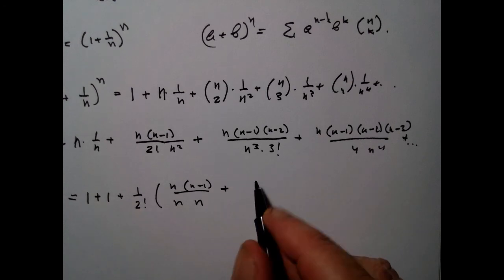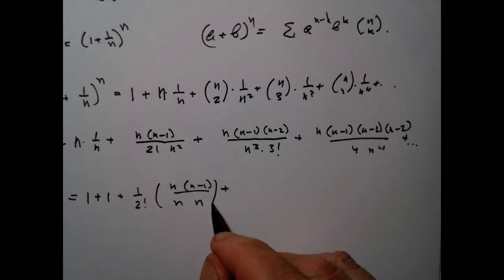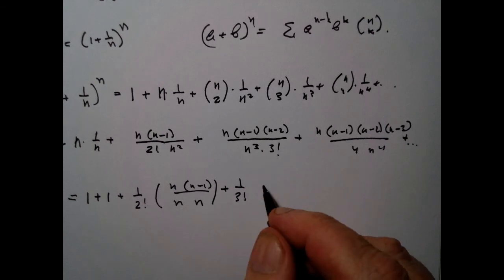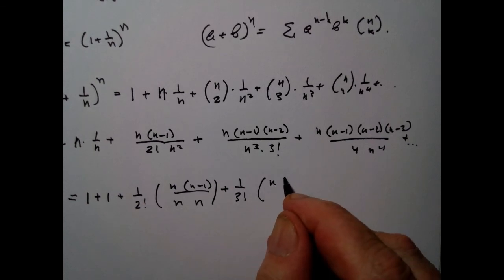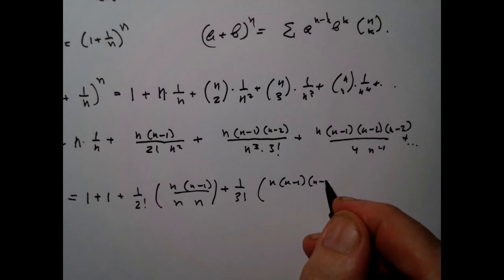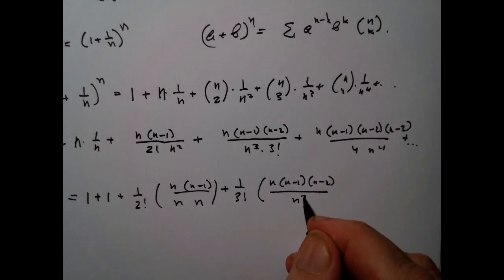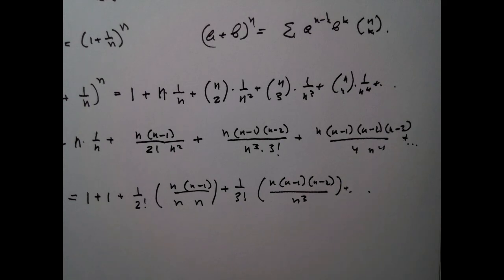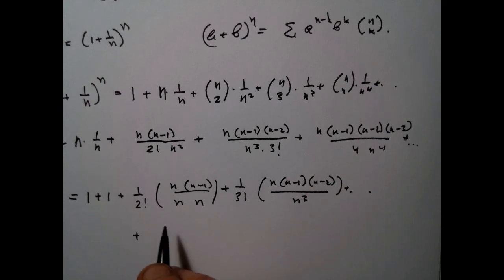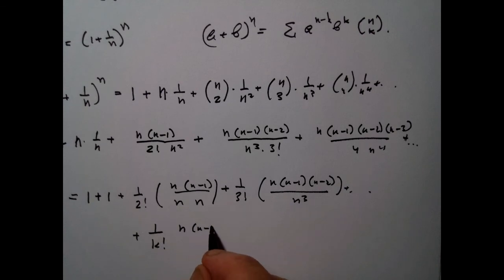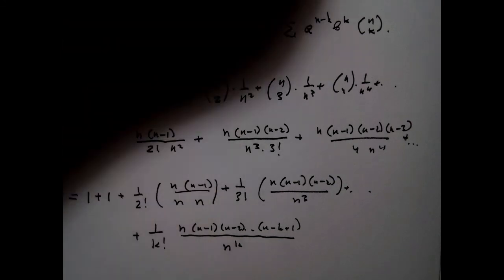And then I will have 1 over 3 factorial times n(n - 1)(n - 2) divided by n^3, and I will go on like that. So in general I will have 1 over k factorial times (n - 1)(n - 2) etc. (n - k + 1), divided by n^k.